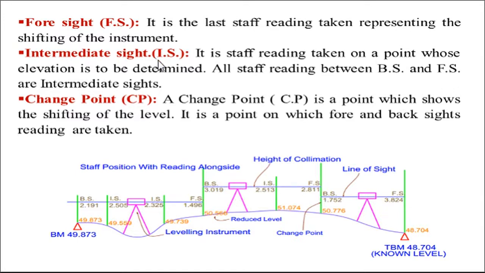Then intermediate sight reading. Now see, this is backsight, this is foresight. So whatever the in-between readings are there, those readings are called intermediate sight readings.